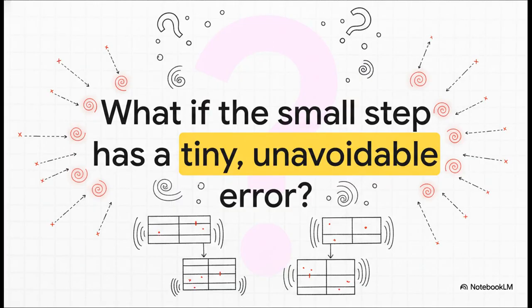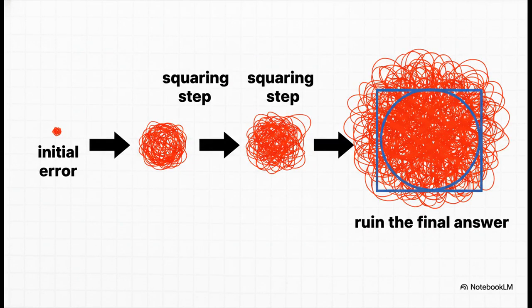A perfect workaround. But you have to ask the question, what happens to that tiny, unavoidable little error that creeps in when you calculate that first small step? And here it is, the final devastating catch. When you square your result over and over again, you're also squaring the error over and over again. A tiny, insignificant error at the beginning can grow exponentially, completely poisoning your final answer. This constant battle between an elegant mathematical idea and the messy reality of how computers actually handle numbers, that is the absolute heart of numerical analysis.